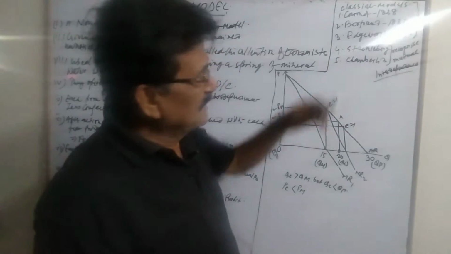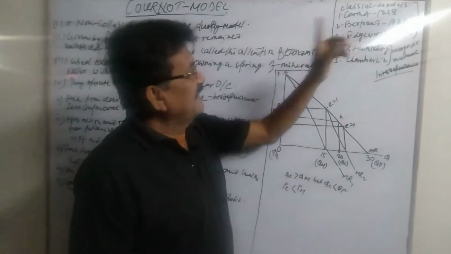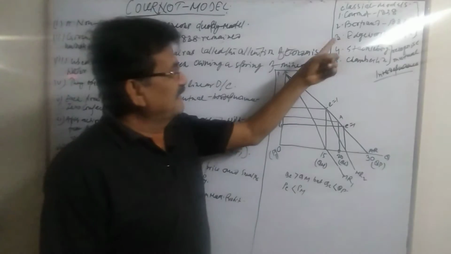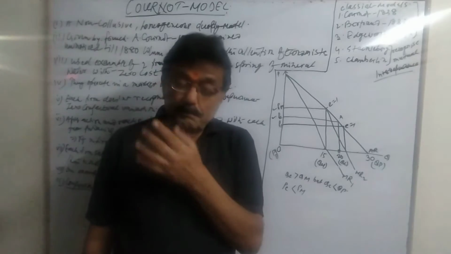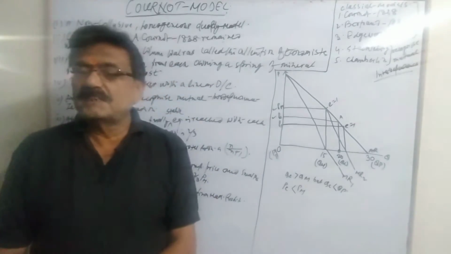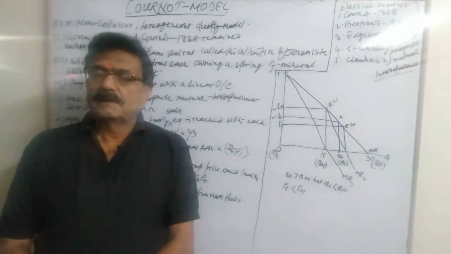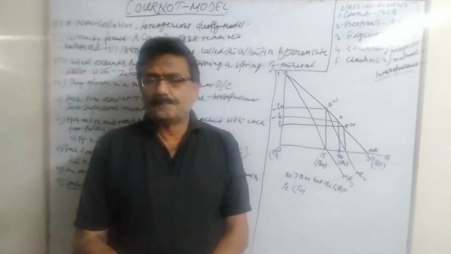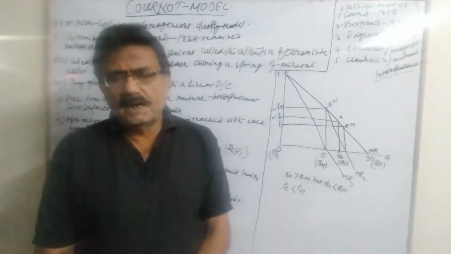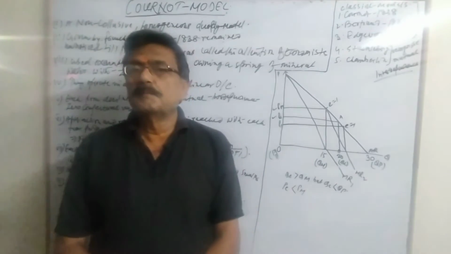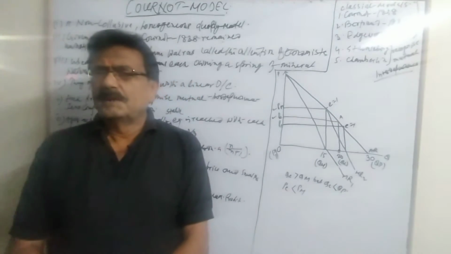These five models can be grouped under two categories. In the first three models, the mutual interdependence between the firms is not recognized. A firm operating as a duopolist assumes that whatever I produce, my rival will keep his production constant, a very naive and very unrealistic assumption.